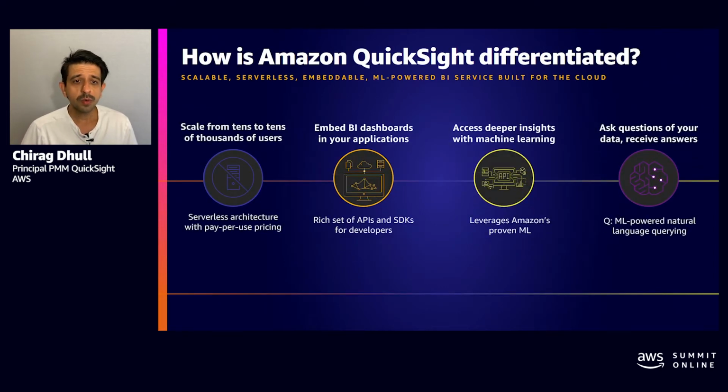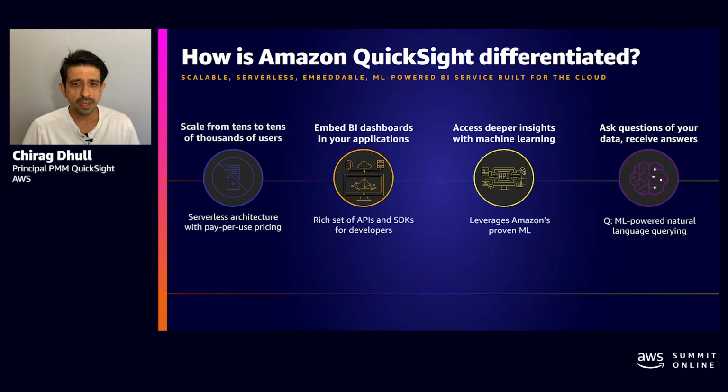Now, how is QuickSight really differentiated from other BI tools in the market? Well, we think there are 4 ways that it's really differentiated. First, QuickSight has a serverless architecture that automatically scales to tens of thousands of users without the need to set up, configure, or manage your own servers.